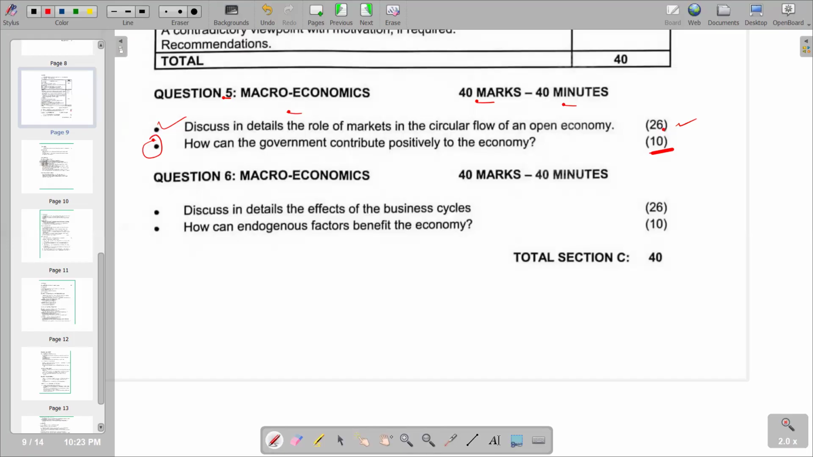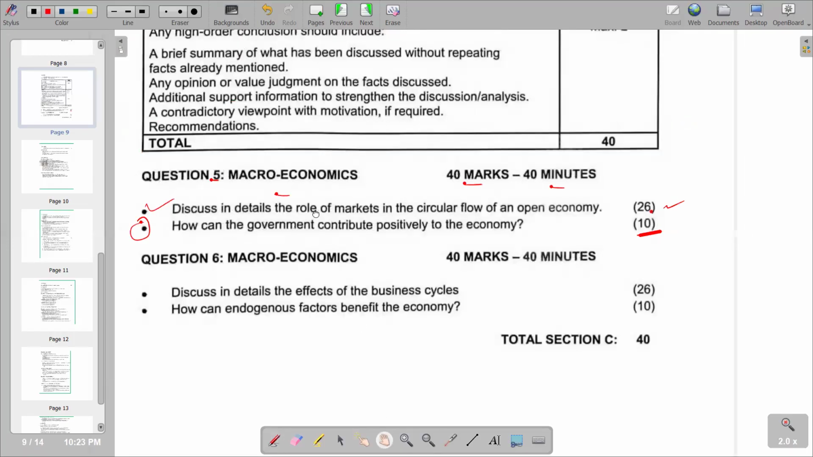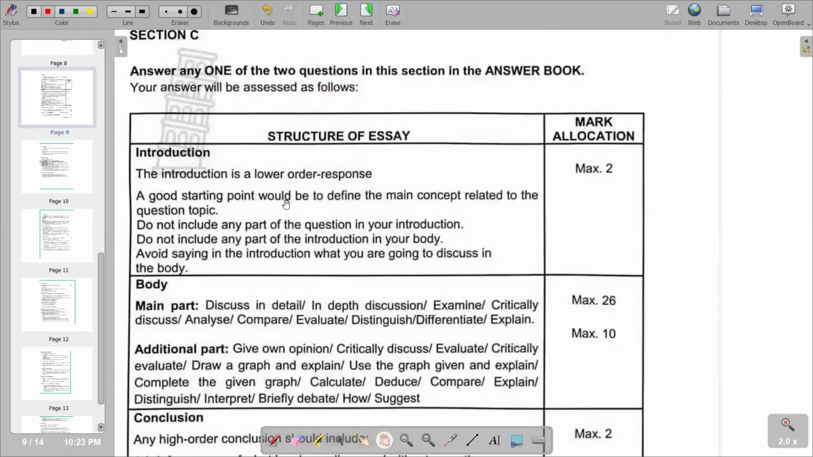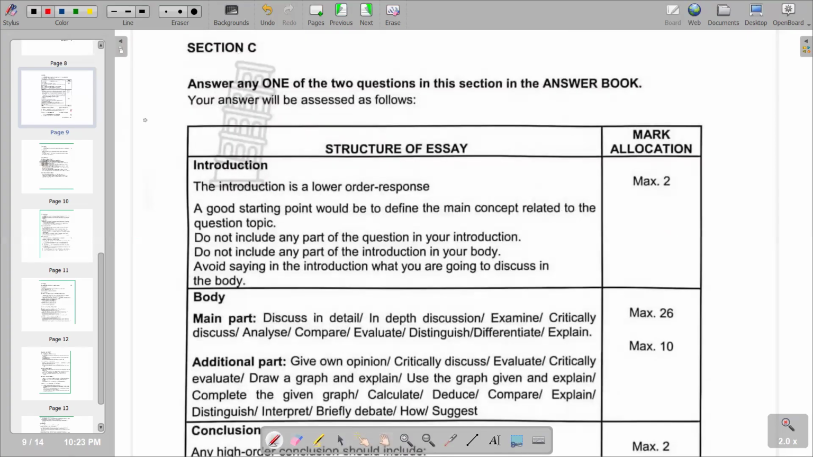In terms of the requirements of the introduction, we have the instructions here. A good starting point, and that is the first hint in constructing your introduction, would be to define the main concept related to the question topic. So you look at the question and pick any terms that are there. It might be one or two terms that you can pick and define.